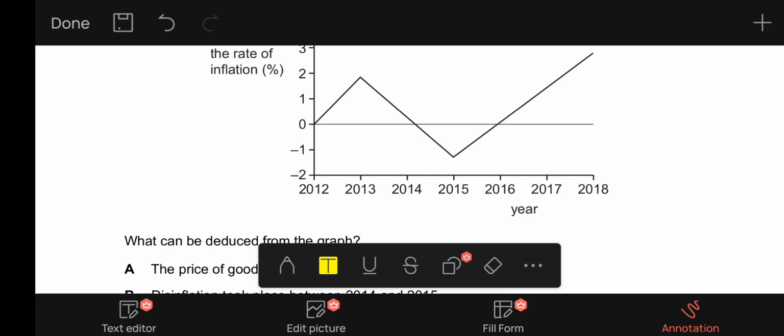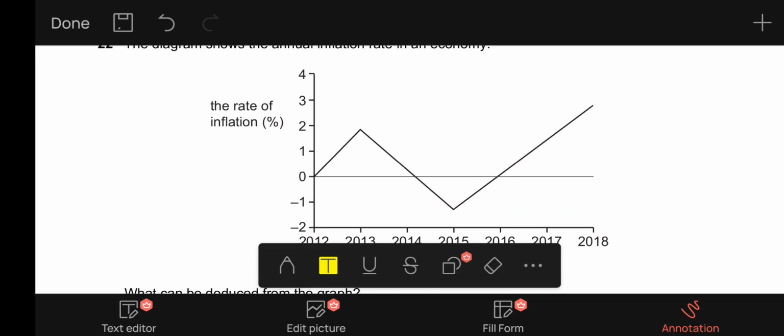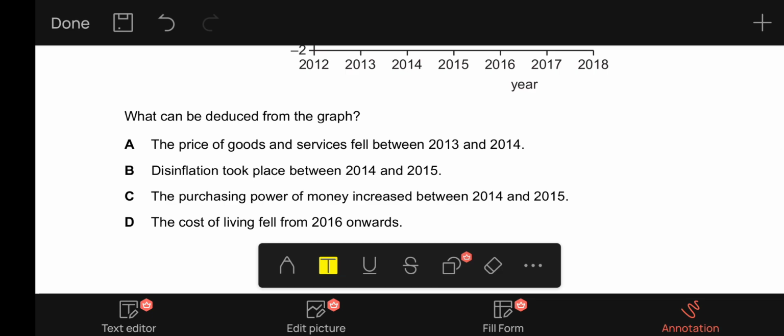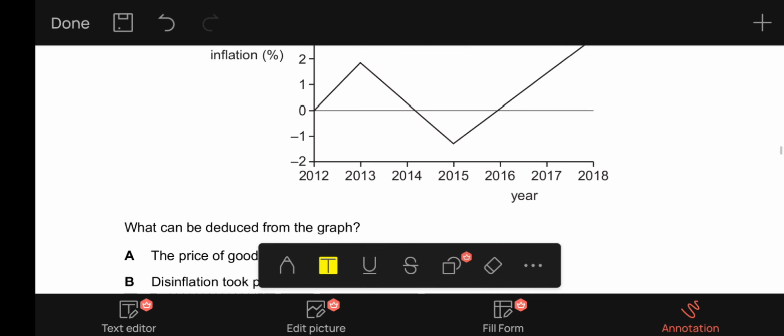This is incorrect because the graph is sloping downwards, but the prices still rose because the inflation rate was positive. And B says disinflation took place between 2014 and 2015. That is incorrect. Disinflation took place between 2013 and 2014.